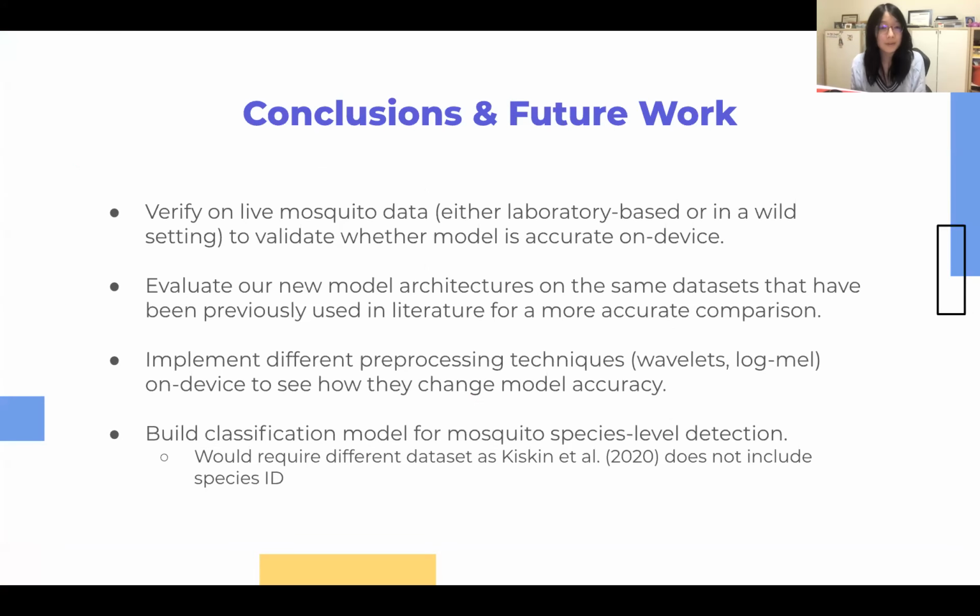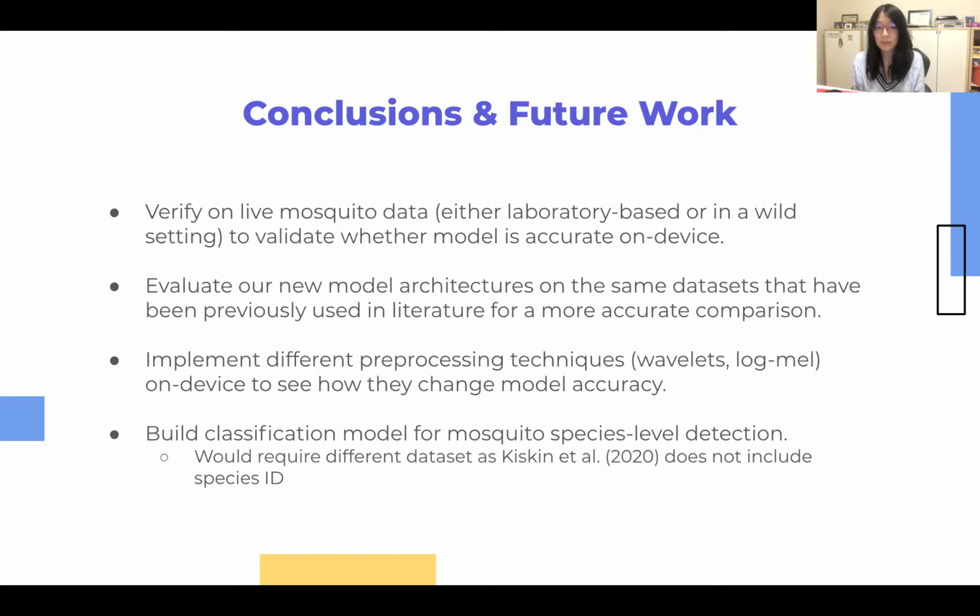For our next steps and conclusions, we note that it would be good to verify our models on live mosquito data, whether laboratory-based or in a wild setting. Further, we'd like to also evaluate our new model architectures on the same dataset exactly as used in Kiskin and other literature to provide a more accurate comparison.